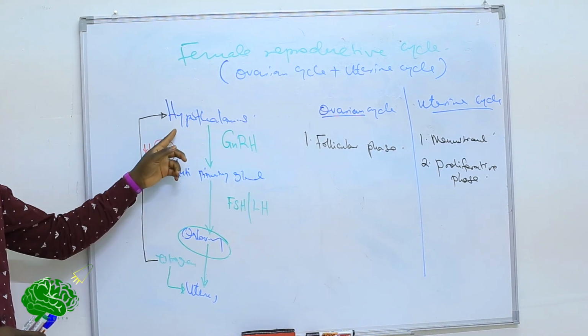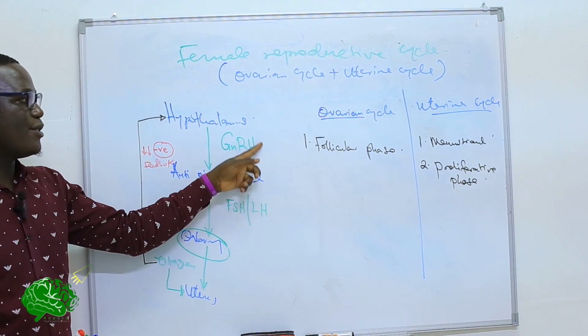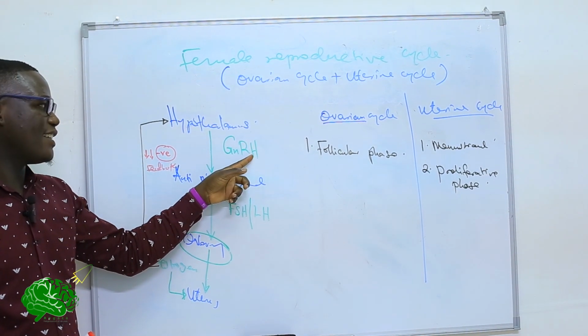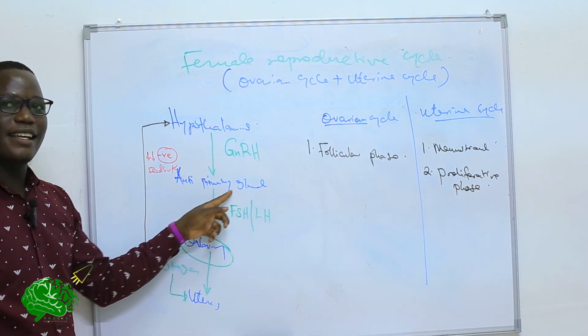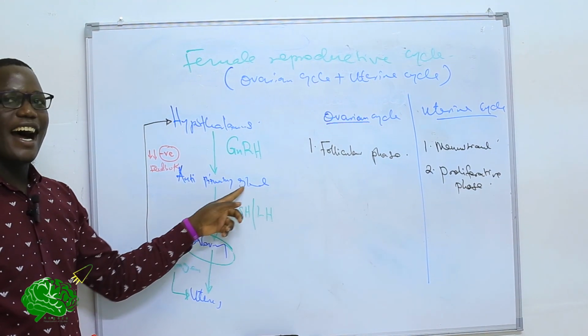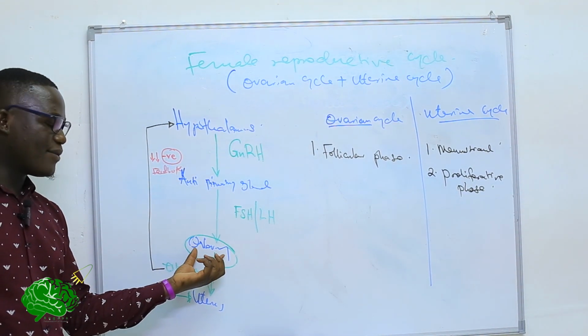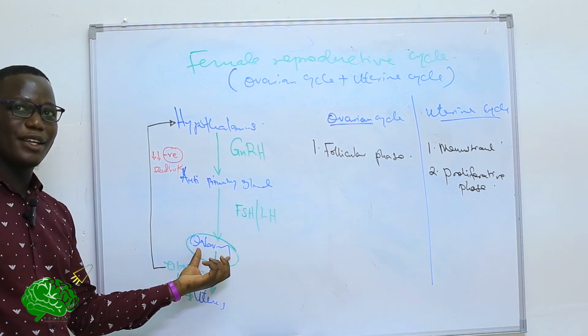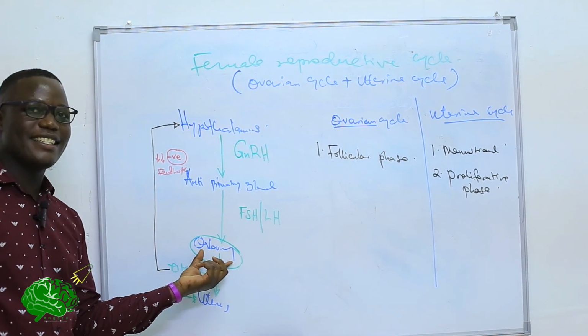Now, as estrogen negatively inhibits the hypothalamus, it means gonadotropin releasing factors are inhibited, and in turn the levels of follicle stimulating hormone and luteinizing hormone will reduce. So what happens? The very many follicles which were initially growing under the influence of follicle stimulating hormone will begin to degenerate.